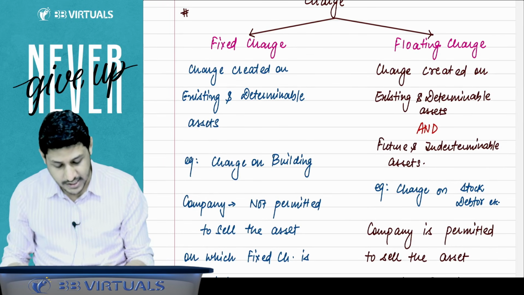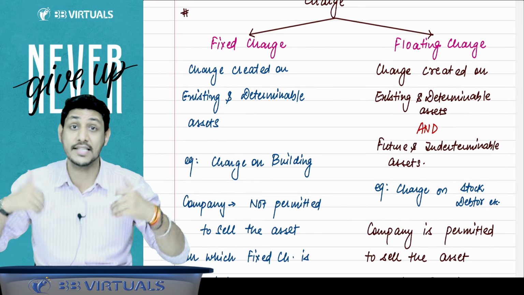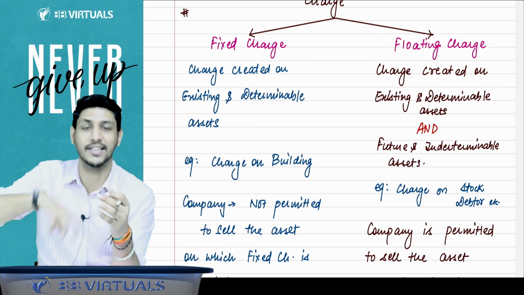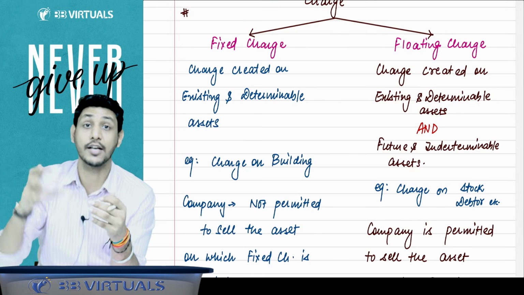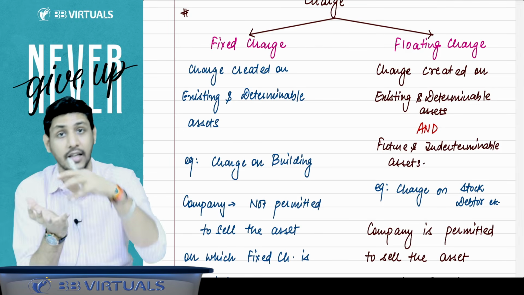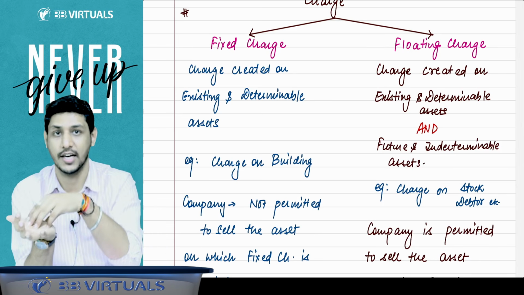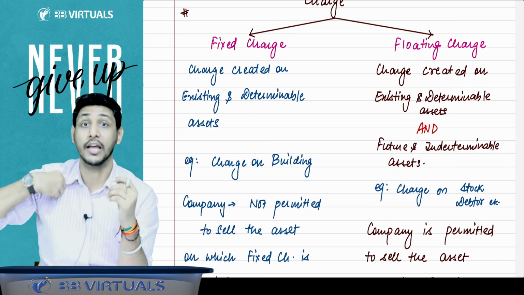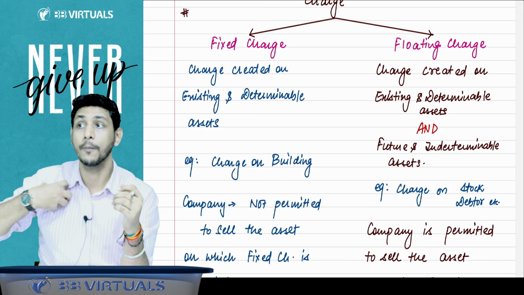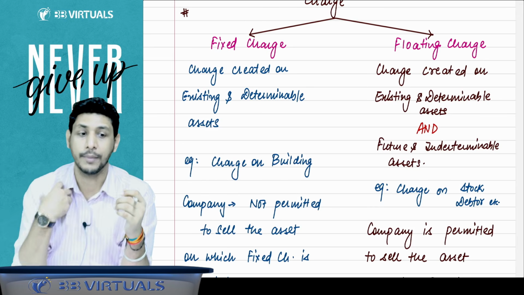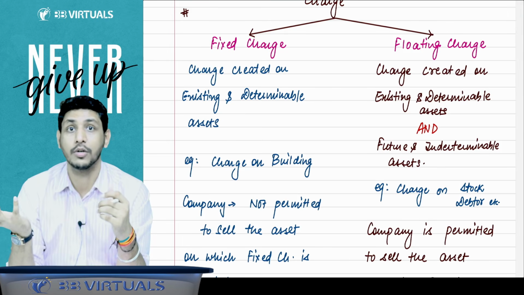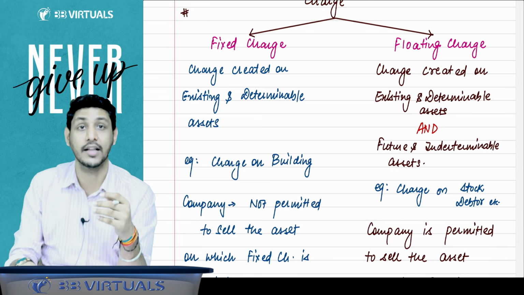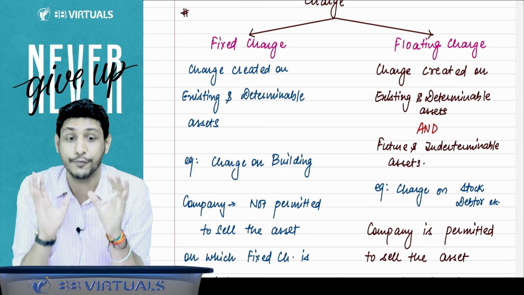A fixed charge is the charge which is created on the existing assets. The present assets that you have right now, only on those assets the charge is created, and this is a fixed charge. It means the assets on which you have created a charge are now shackled. You will not be able to sell them, you will not be able to transfer them to some other person. That asset is now under charge. That charge is called a fixed charge.